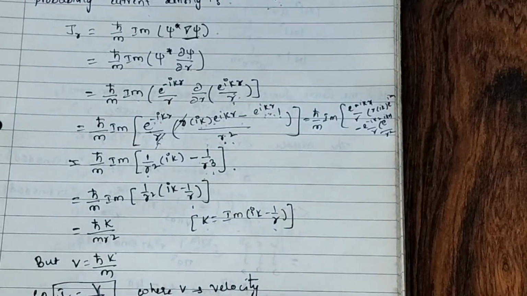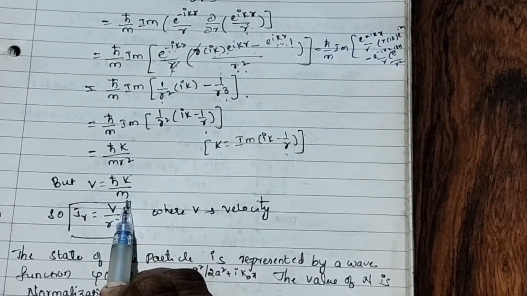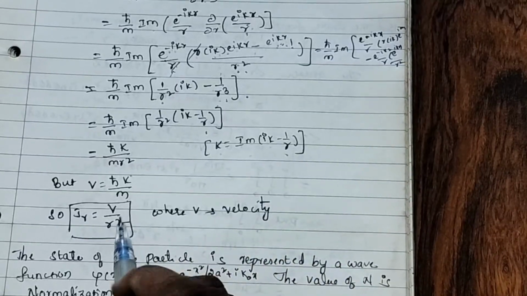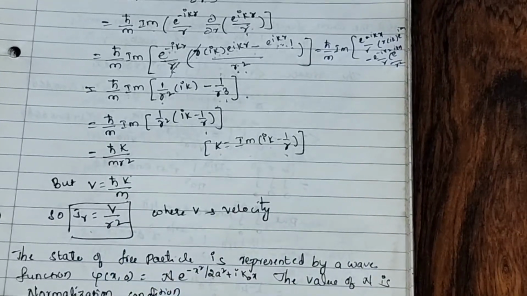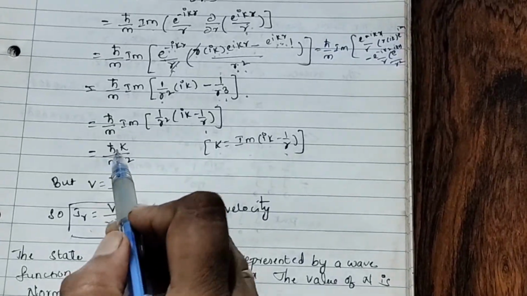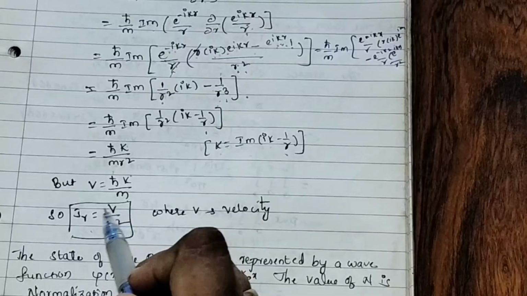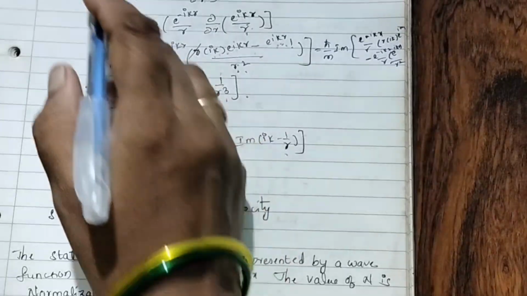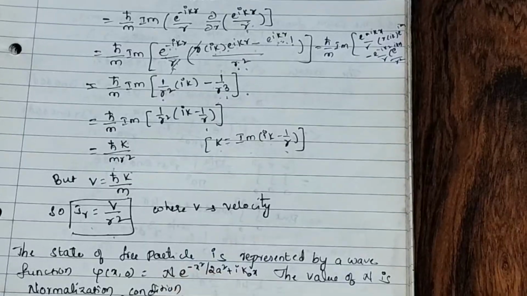Okay. Now v equal to h cut k by m. k is the propagation vector, v velocity, m mass of the particle. So j r becomes v by r square. In place of h cut k by m, I substituted v. So j r becomes v by r square. So the probability current density is v by r square. Right.